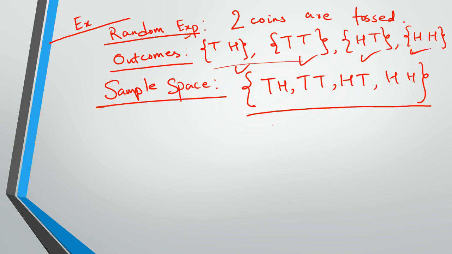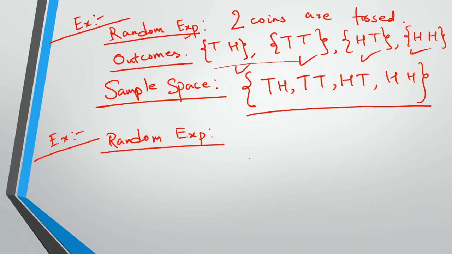It's just another example. Similarly, one quick other example, which you will often find to illustrate this concept. Let's say a random experiment. Because this is important, right? What is a random experiment? What are outcomes? What is sample space? Next will come what is event. These are like the building blocks of probability. These are simple things, but they should be taken care of in the initial stages itself. So that's why this is probability one. This consists of all the basic things, fundamentals.